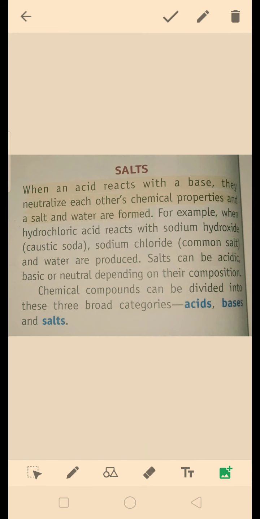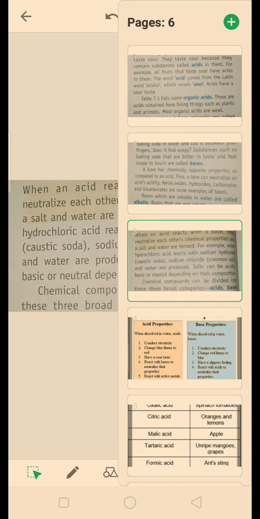Now let us see about salt. When an acid reacts with a base, they neutralize each other's chemical properties and a salt and water are formed. For example, when HCl reacts with NaOH, then salt and water are formed. Salts can be acidic, basic or neutral depending on their composition. So chemical compounds can be divided into three categories: acids, bases or salts.